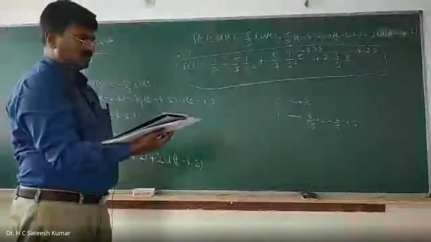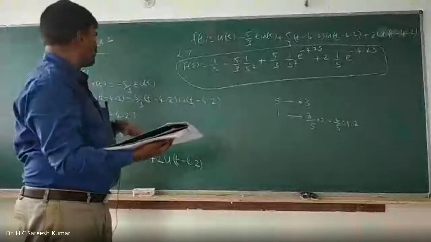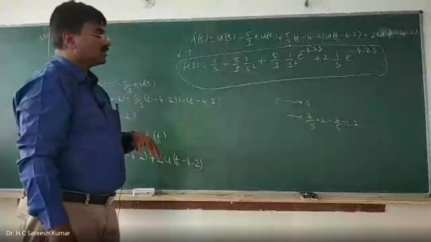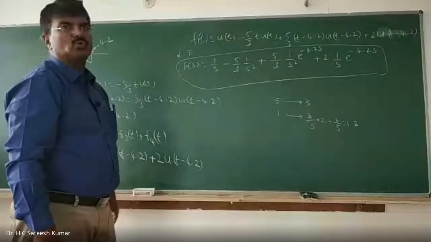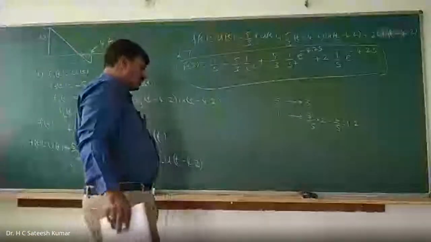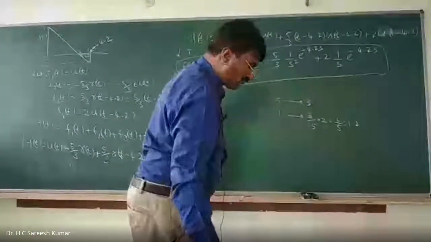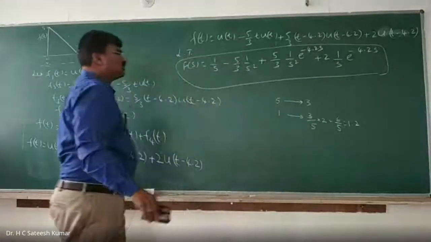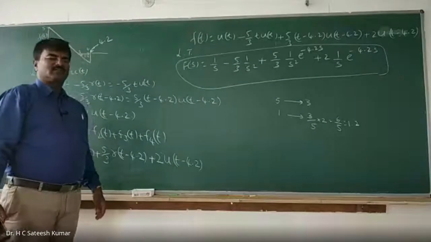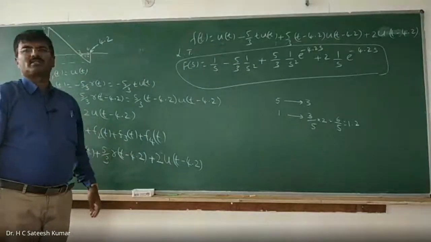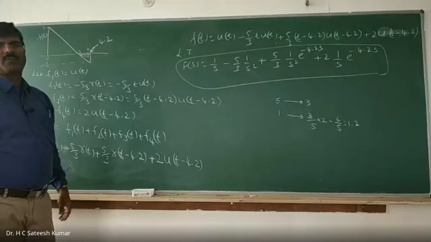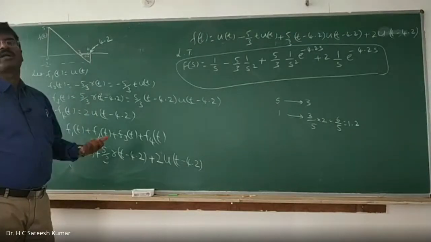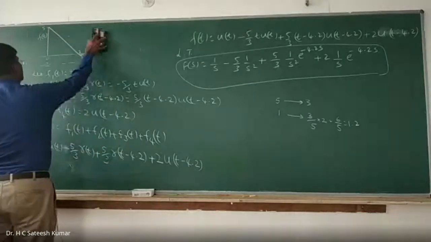Right? Now, so far we have done all aperiodic. That means aperiodic is nothing but what? Which is not repeating. Now if it is periodic, what you should do? Okay, right? So this is very, very important. In many of the examinations, we have seen this kind of questions. So to find the Laplace transformation of the periodic signals, we have one more property we call as periodicity property. Using that property, we are going to find out the Laplace transformation of a periodic signal, right? So now we shall go for the periodicity property.